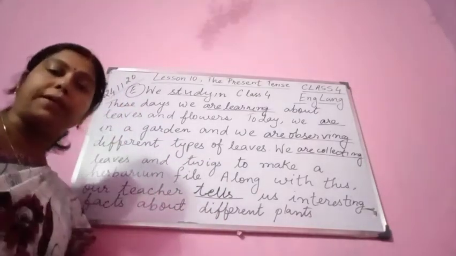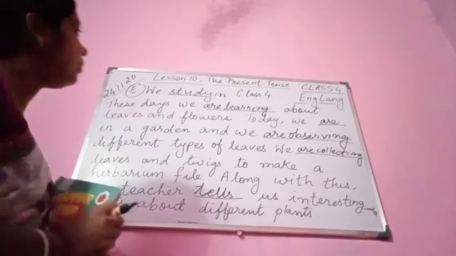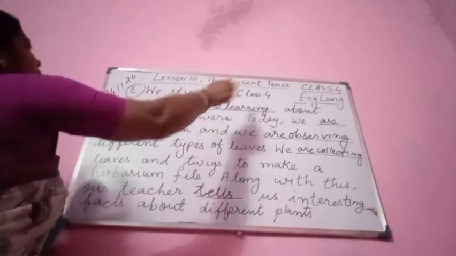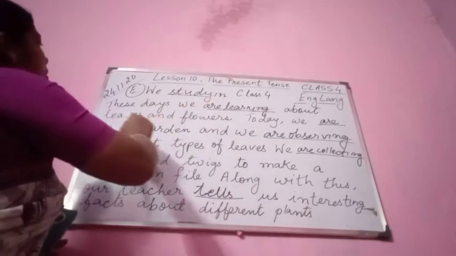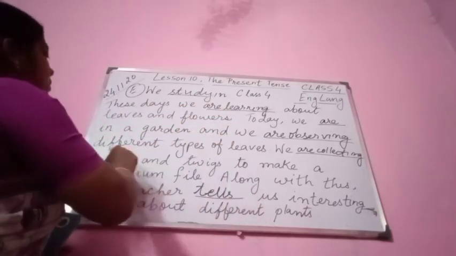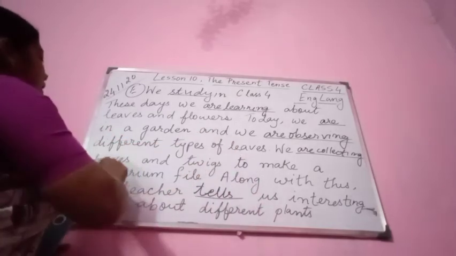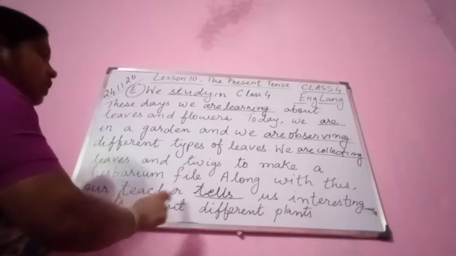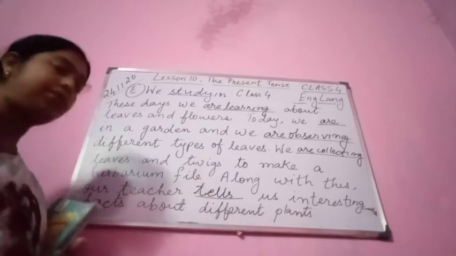So please follow the passage once again. We study in class 4. These days we are learning about leaves and flowers. Today we are in a garden and we are observing different types of leaves. We are collecting leaves and twigs to make a herbarium file. Along with this, our teacher tells us interesting facts about different plants.